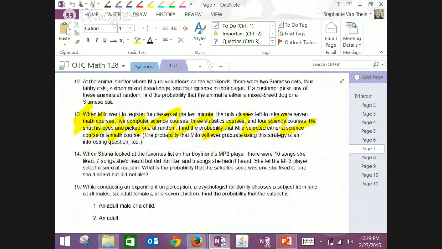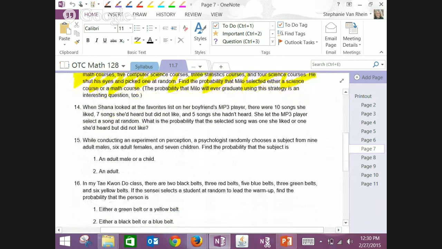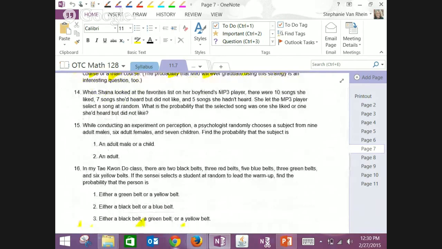Pretty straightforward. Science course or math course. Mutually exclusive there. Pretty straightforward. All these have been mutually exclusive so far.